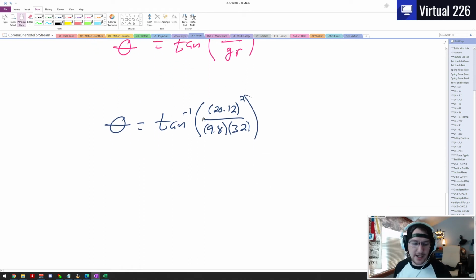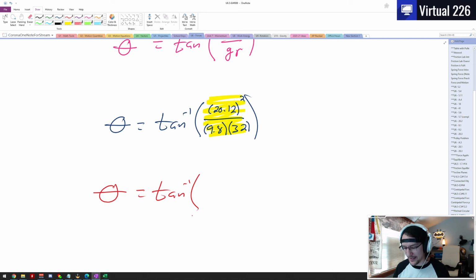This is a lot to enter into the calculator at once, so I'm actually just going to enter into my calculator the inside piece right here, the 20.12 squared divided by 9.8 divided by 32. That'll give us a little easier time to play with things. So 20.12 squared, I got 404.8. Then divide by 9.8, I got 41.3. And then we need to divide by 32 as well.